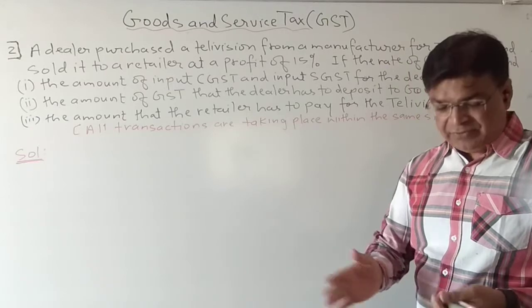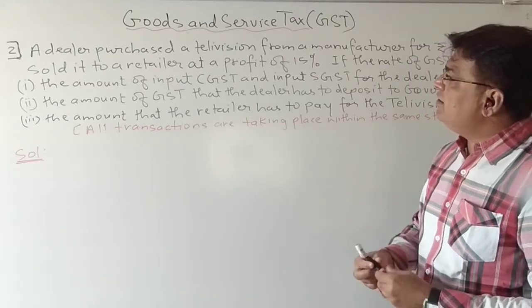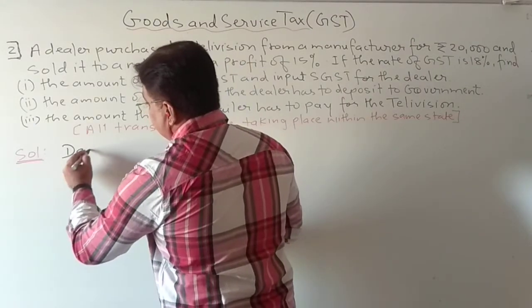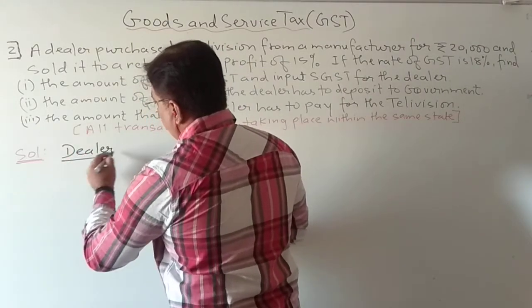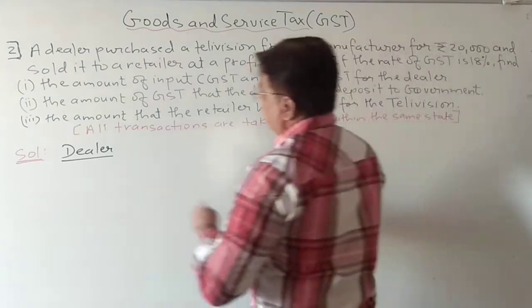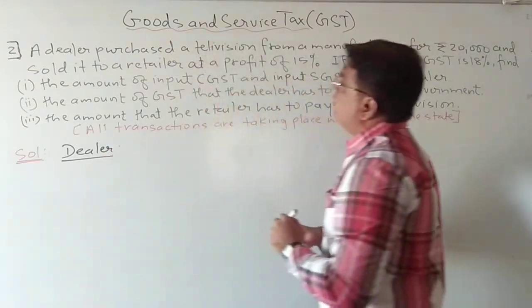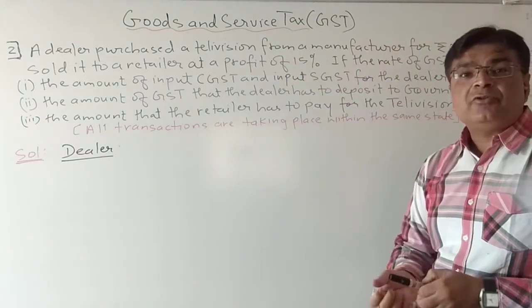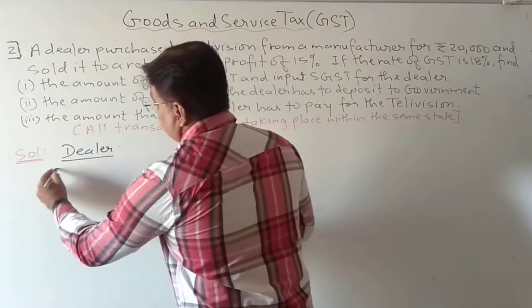First you find each and everything. Okay, so here what is given to me? Dealer. Okay, first we are starting with dealer, because here in this sum there is no role of manufacturer. So for dealer, at which price did he purchase the television? 20,000. So CP of a television.